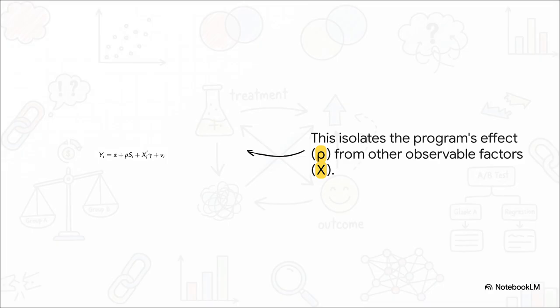Now, the math can get pretty hairy, but the goal is really simple. The regression takes that $10,000 wage gap and mathematically subtracts out the part that can be explained by education. Then it subtracts the part explained by age, and so on. What's left over, at least in theory, is the pure isolated effect of the training program itself.